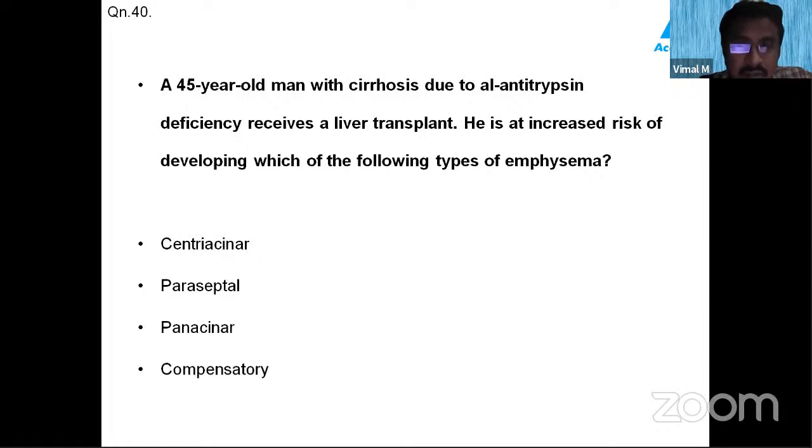So basically this is also related to a type of emphysema, but the history they have given is of a man presenting with cirrhosis due to alpha-1 antitrypsin deficiency. So indirectly they are asking us, in alpha-1 antitrypsin deficiency, which type of emphysema is the commonest one? The options they have given are centriacinar, paraseptal, pan-acinar, and compensatory.